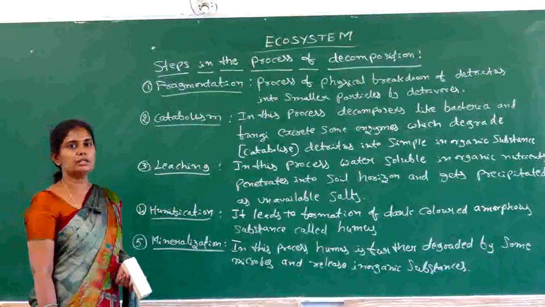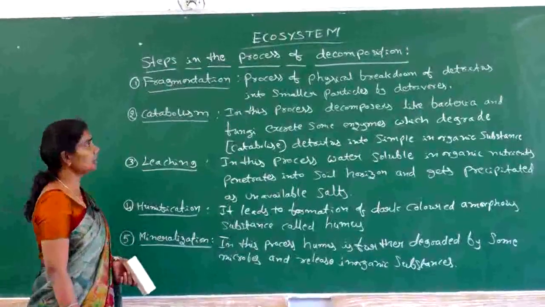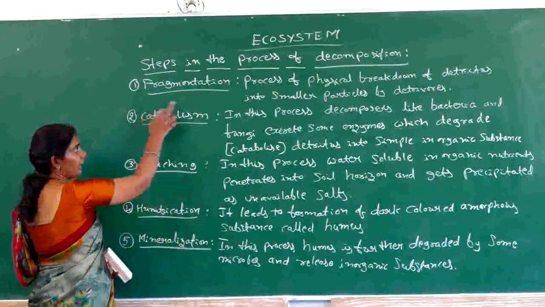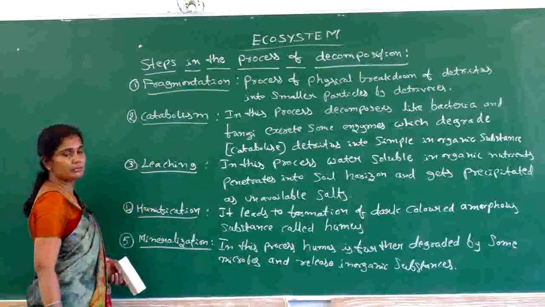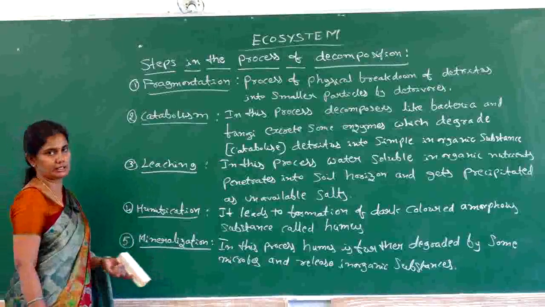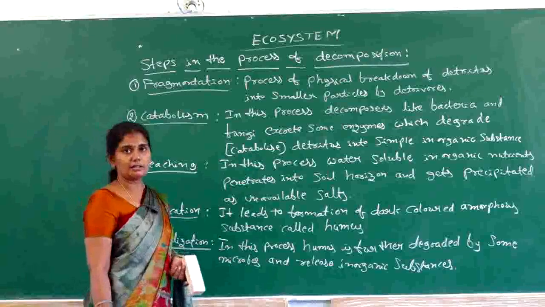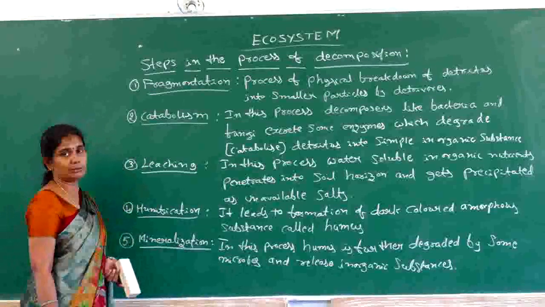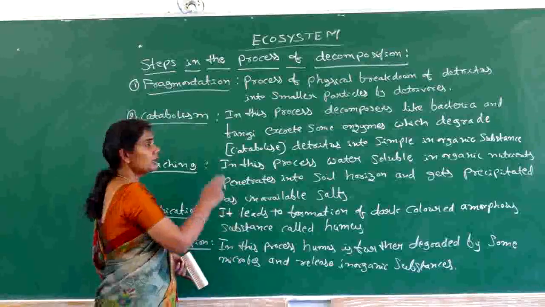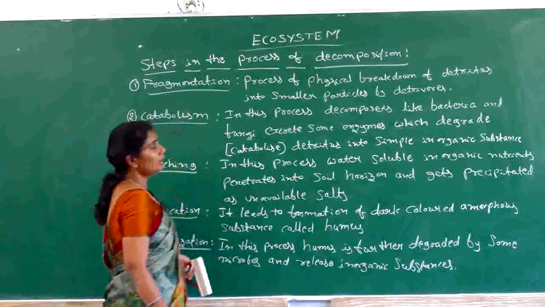Let us discuss the steps of the process of decomposition. The process of decomposition occurs in many steps. The first step is fragmentation, the second one is catabolism, and then leaching, and then humification, and then mineralization. So let us see one by one. The first one is fragmentation. As the word indicates, this is a physical process, that means the physical breakdown of an organic matter into smaller particles. And this fragmentation is done by the detritivores.